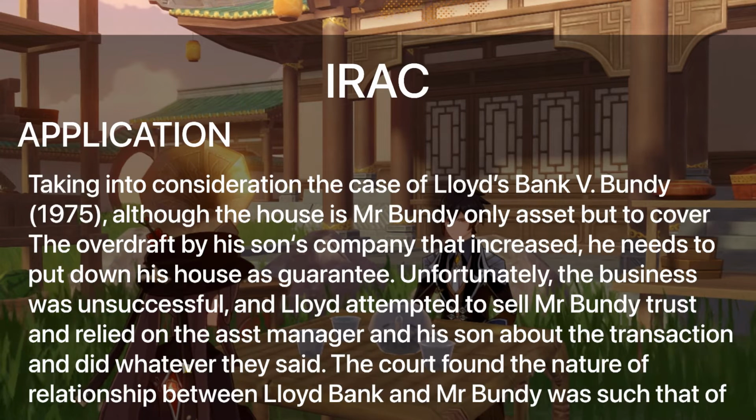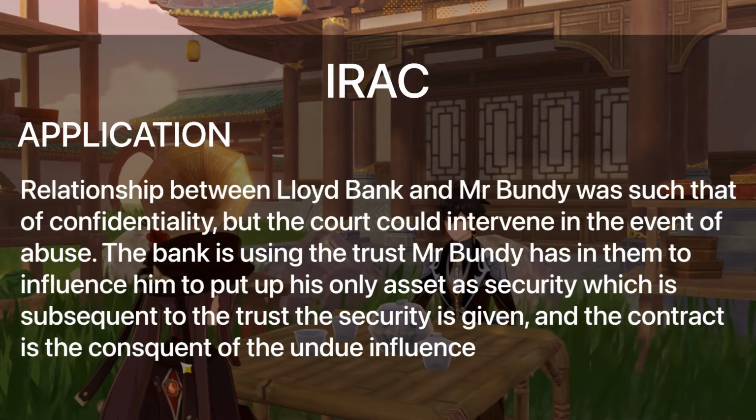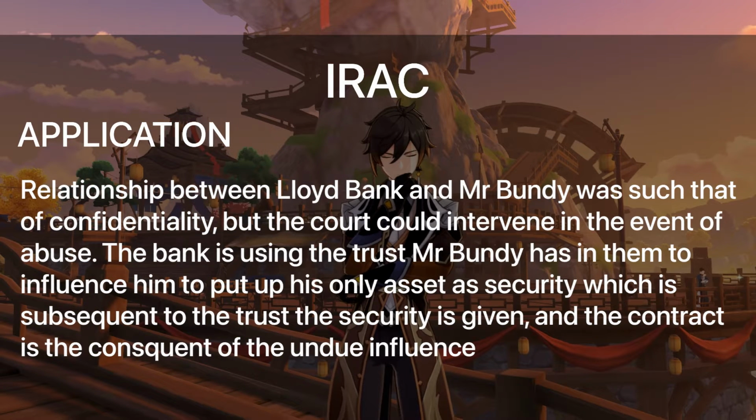The court found the nature of the relationship between Lloyds Bank and Mr. Bundy was such that of confidentiality, and the court could intervene in the event of abuse. The bank was using the trust Mr. Bundy had in them to influence him to put up his only asset as security, which is subsequent to the trust, that security is given, and the contract is the consequence of the undue influence.